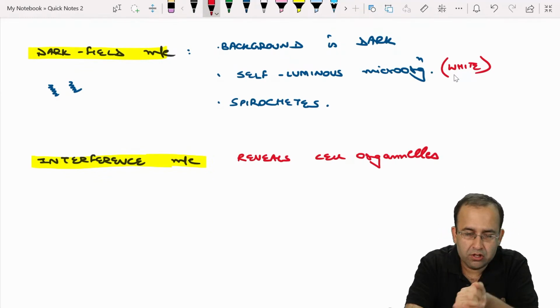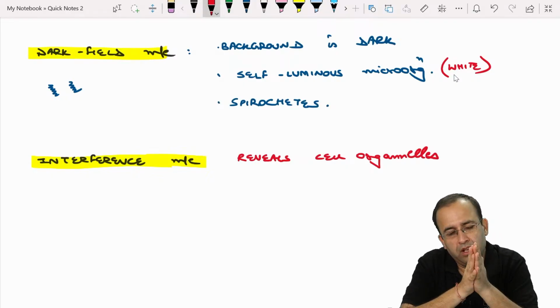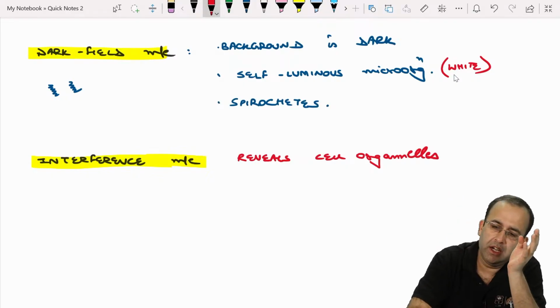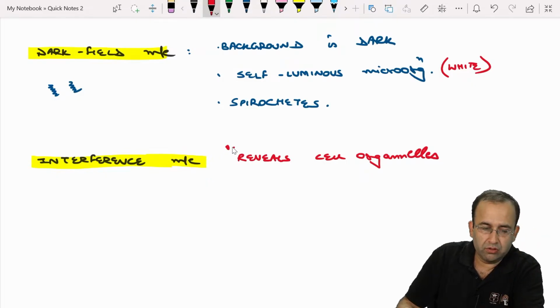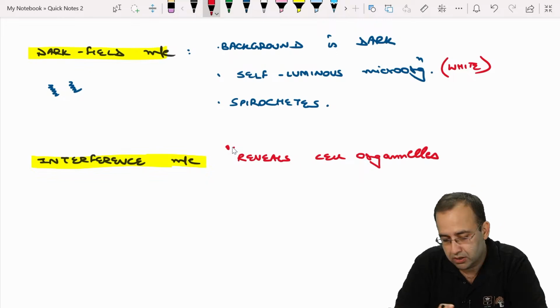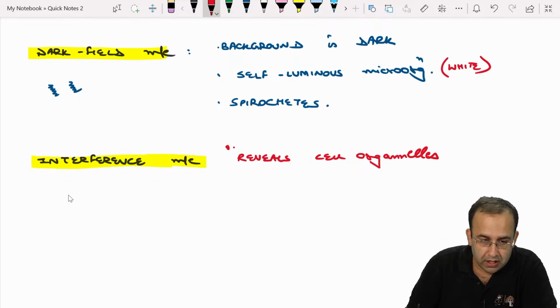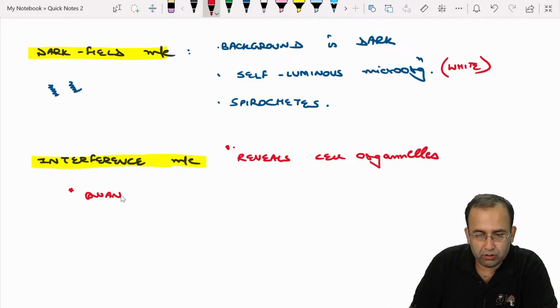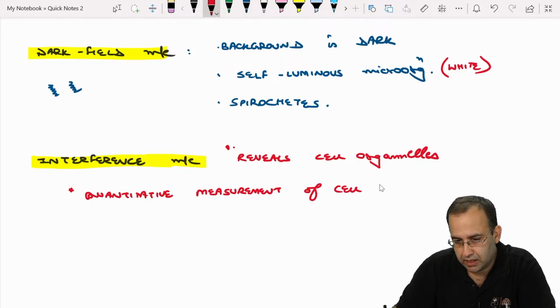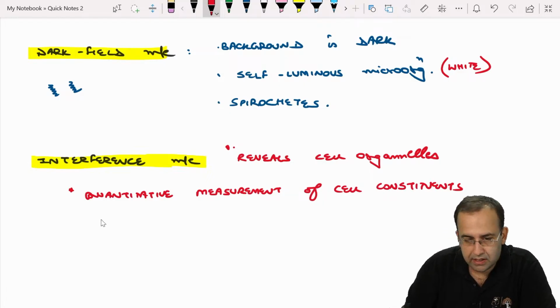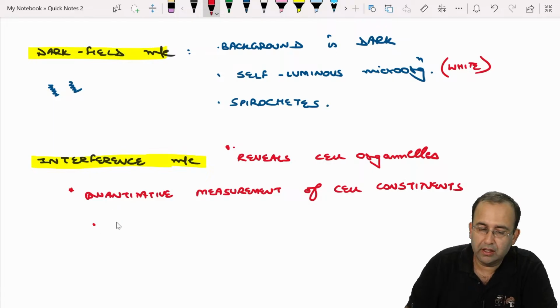Next. So interference microscopy. There is so much interference के अंदर की बात निकल रही है, reveal cell organelles. I always speak this, teach it this way, because then the recall will be much higher. There is no doubt about it. Next, it is also useful for quantitative measurement of cell constituents. सो अंदर की बात पता चल रही है, सारे सेल कॉन्स्टिट्यूएंट्स कितनी क्वांटिटी है, सब कुछ.